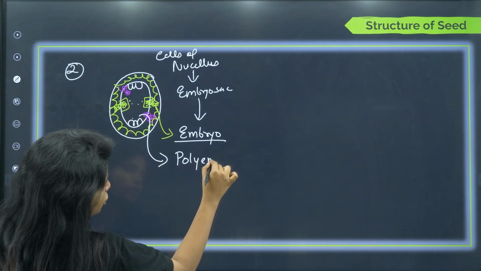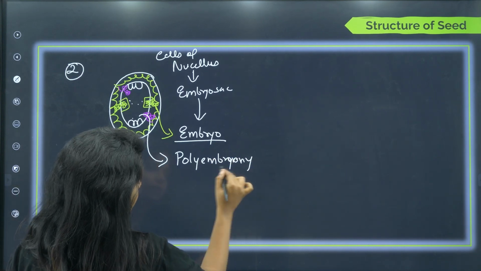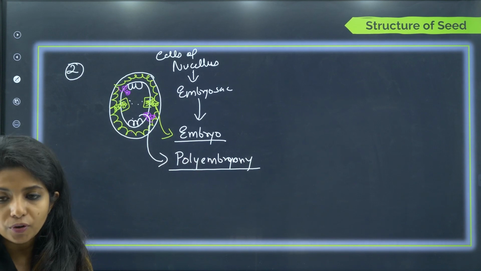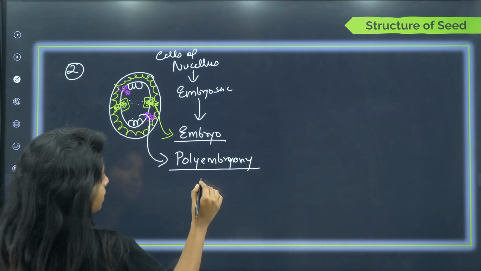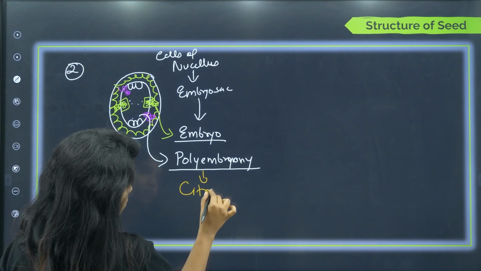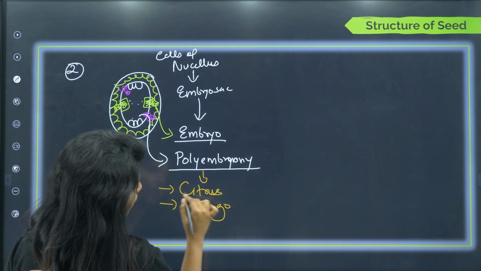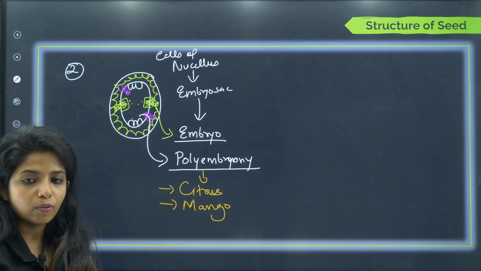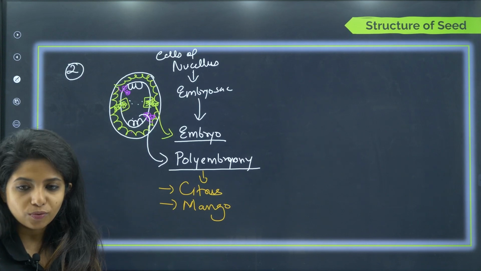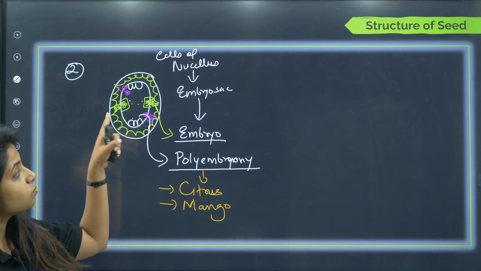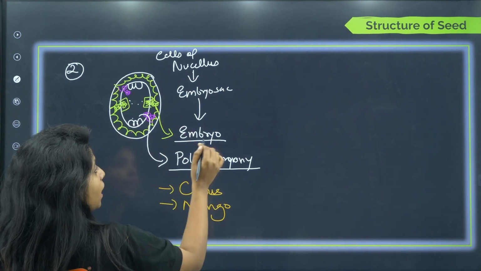So you call this condition as polyembryony. You call this condition as polyembryony. And where can you see this, children? What are the examples that are given in your book? Your examples are citrus fruits and also mango. And also mango. So now it would be giving rise to multiple embryos. Okay, this is known as polyembryony, and this happens because of the second type of apomixis, where the nuclear cells are going to get inside and form the embryo.